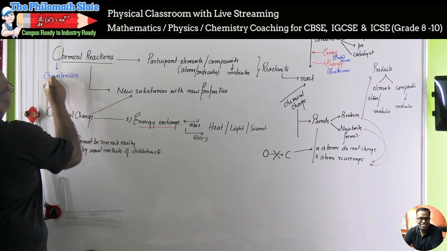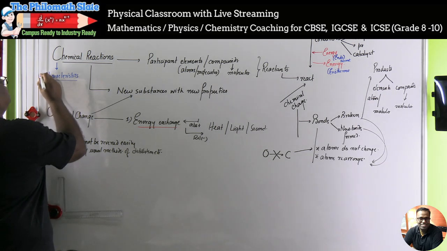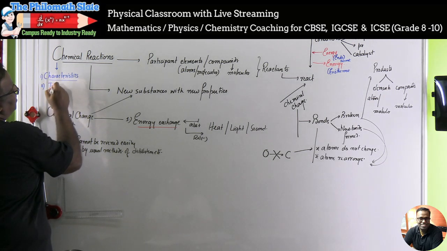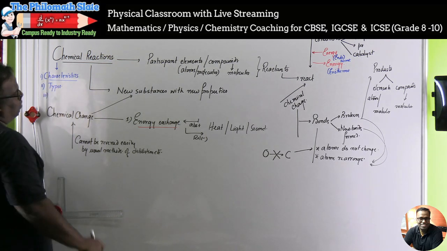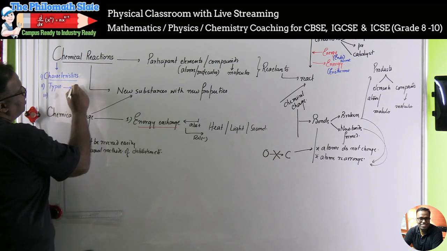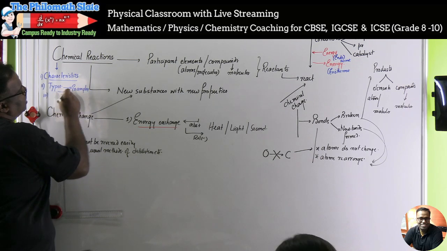We have to study characteristics in this chapter. After characteristics, we will study types of chemical reaction. After types of chemical reaction, we also have to see examples, whenever you study types, you have to study examples, and this is where maximum application driven questions may come.